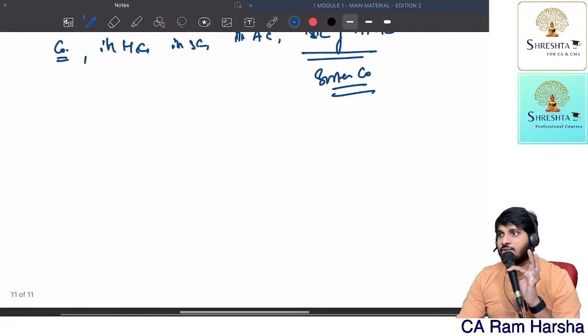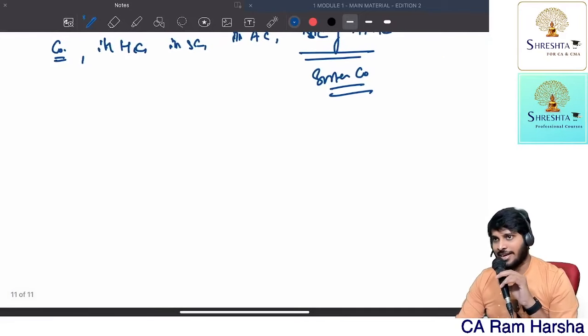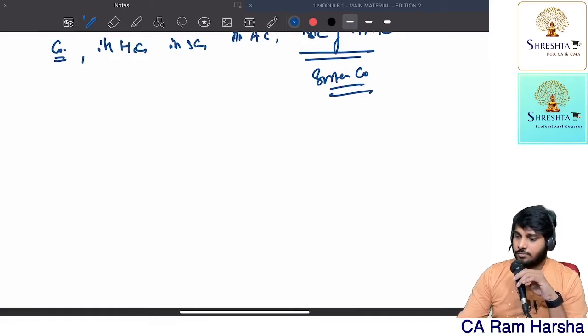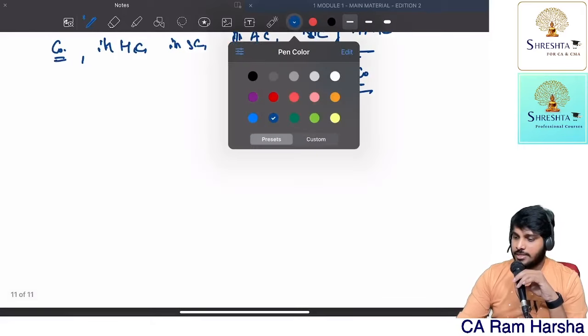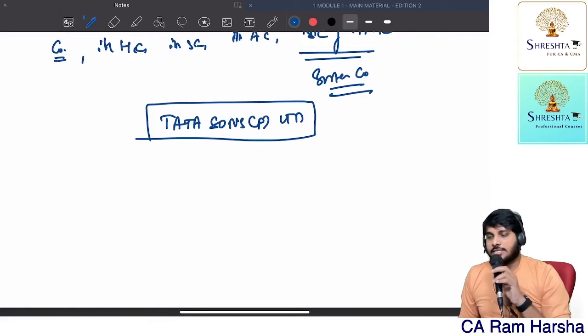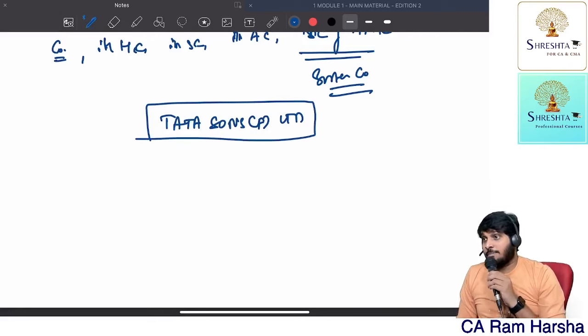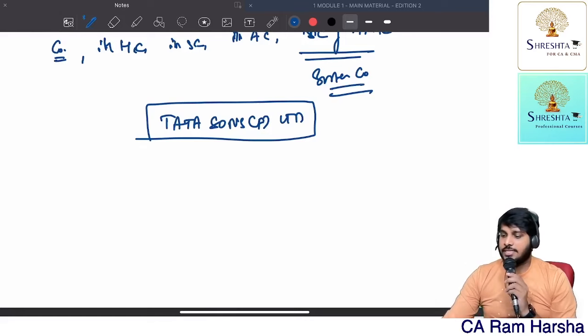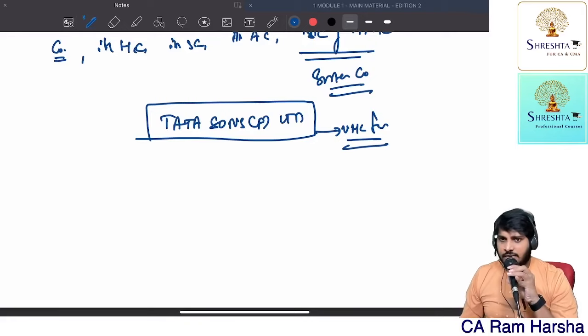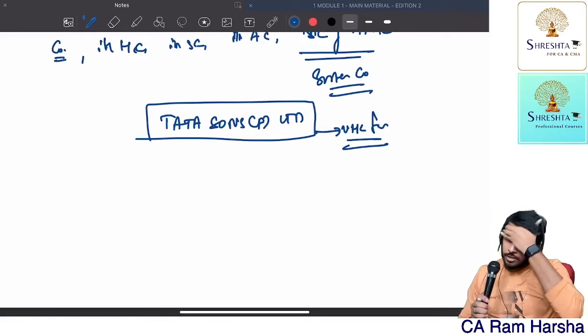You can take the Tata Group example, which is the best example that you will find in India. Suppose you see, there is a company called Tata Sons Private Limited. This is the ultimate holding company for all Tata Group of companies.